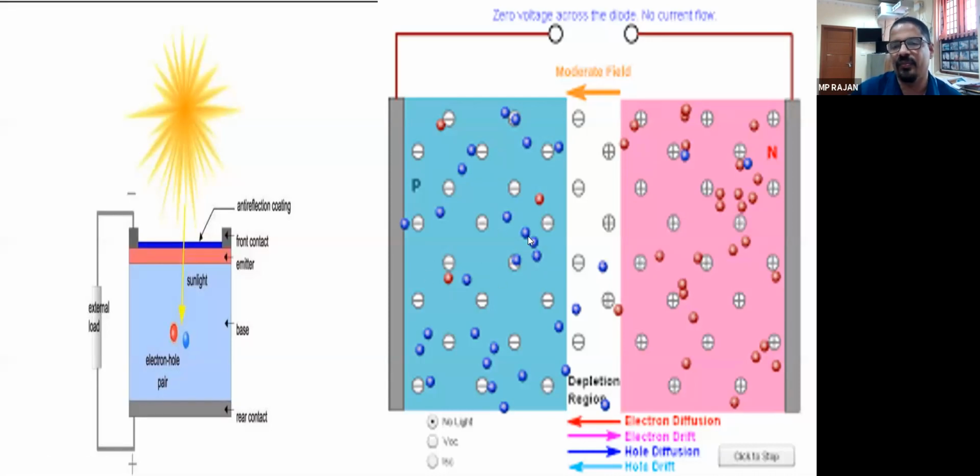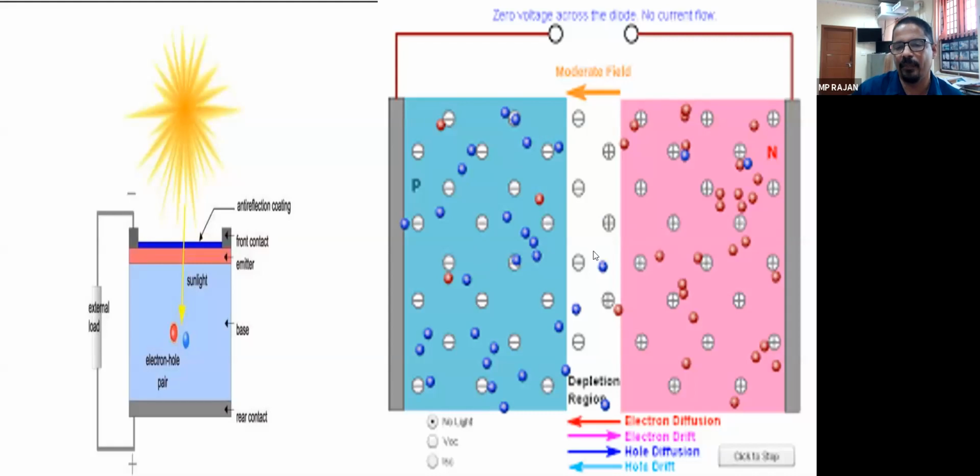In addition to this, we have studied the diode characteristics. When there is no light, the solar cell acts just like a diode, a bigger size diode. In the diode, we know there is a forward bias current, which means there is a diffusion of electrons from right to left. This is opposite to the current formed by the light. This is called electron diffusion. Towards the left is electron diffusion and towards the right it is hole diffusion. So there are 4 currents you can see.